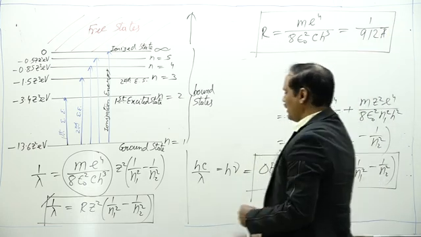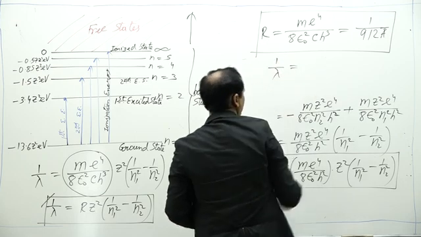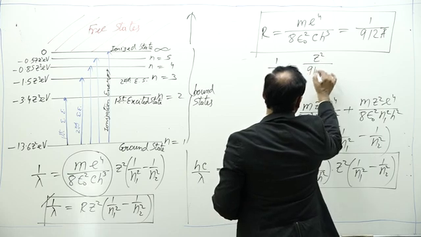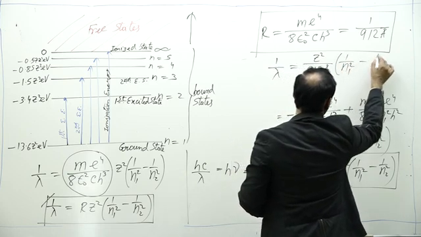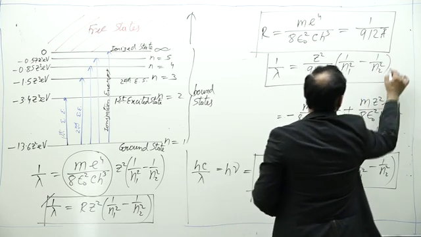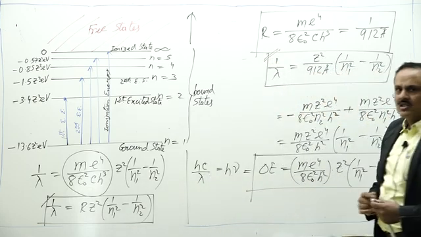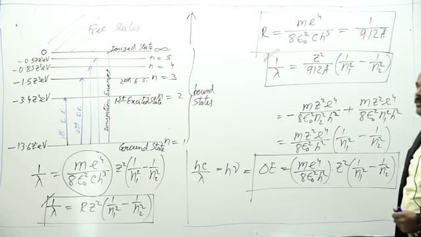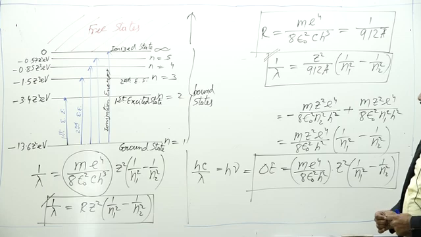This is the Rydberg constant, and if we put in the value, the expression of wavelength can be written as 1 by lambda is equal to Z square by 912 angstrom into 1 by n1 square minus 1 by n2 square. This is the expression for the wavelength of a photon, which will either be emitted or absorbed during electronic transition from one Bohr orbit to another.